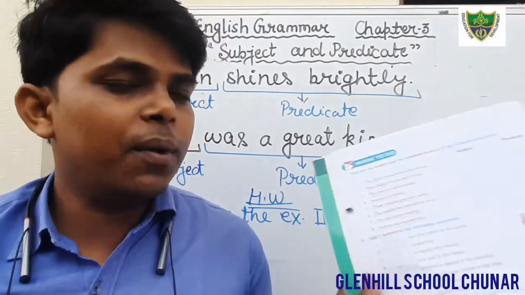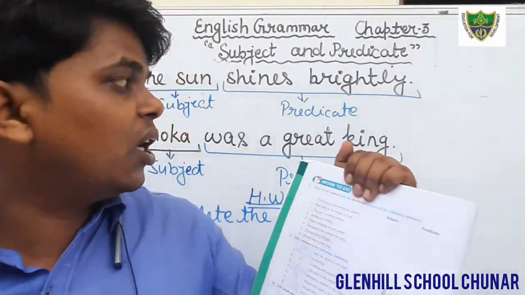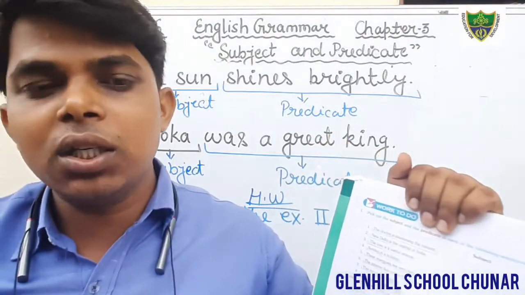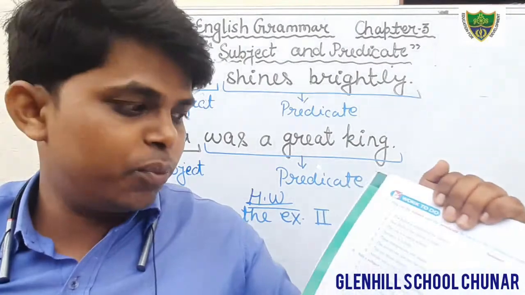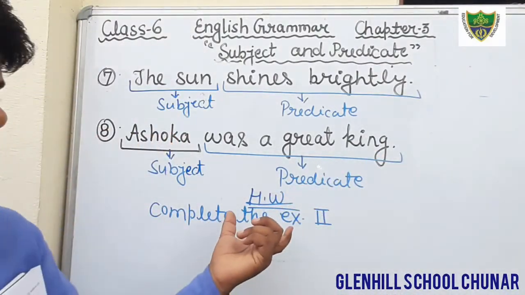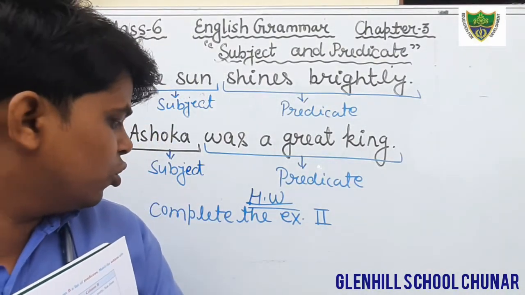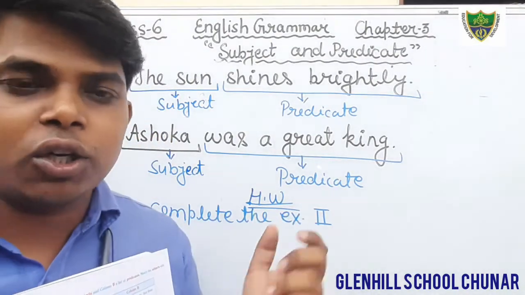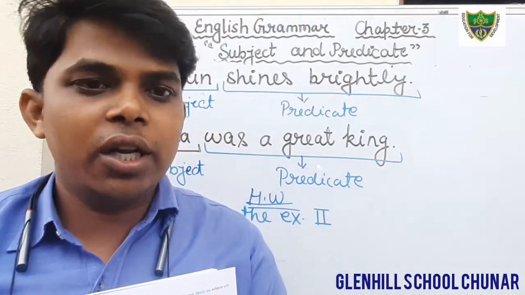We have also completed the first exercise, in which we had to select the subject and predicate, and in the second exercise you have to add the subject in the following sentences, which I have given as homework. So you will complete your homework at your home. In the next class we will discuss the next exercises.